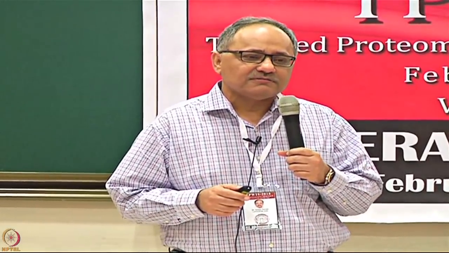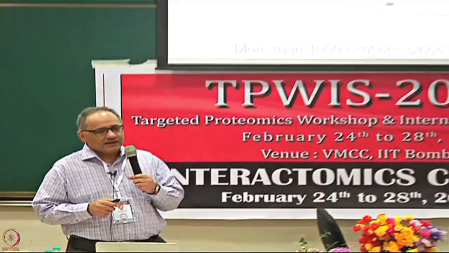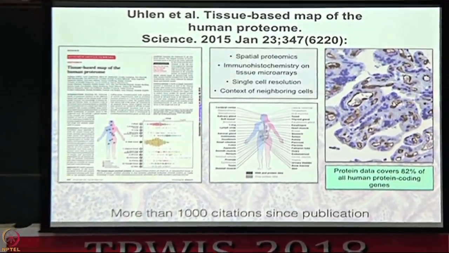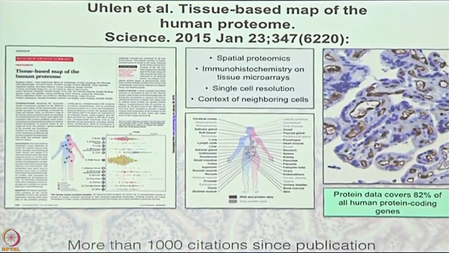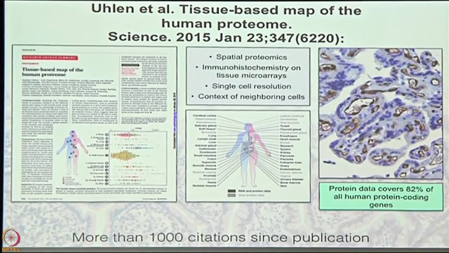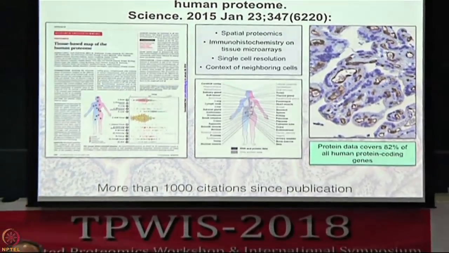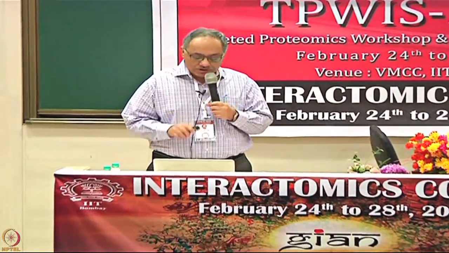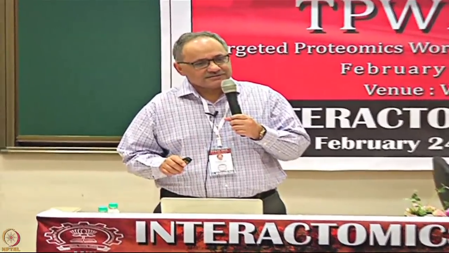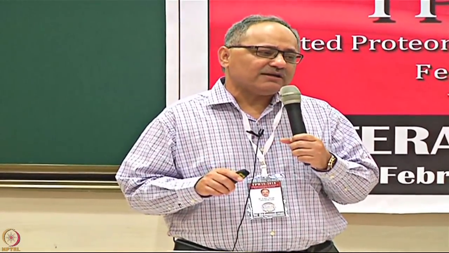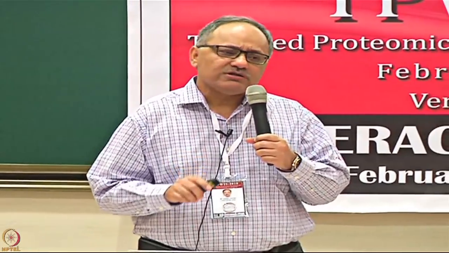First publication came out in 2015. When I say first publication, of course there were many publications before this, but that was when we put out the full draft of the first human proteome as seen in normal tissues. The main platform for the Protein Atlas is immunohistochemistry and tissue microarrays. And all of these images which are evaluated are available on the website for any researcher, student to see.